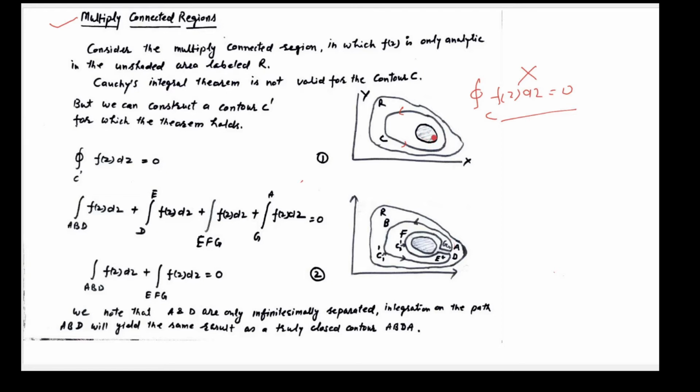But we can modify our contour to C dash.